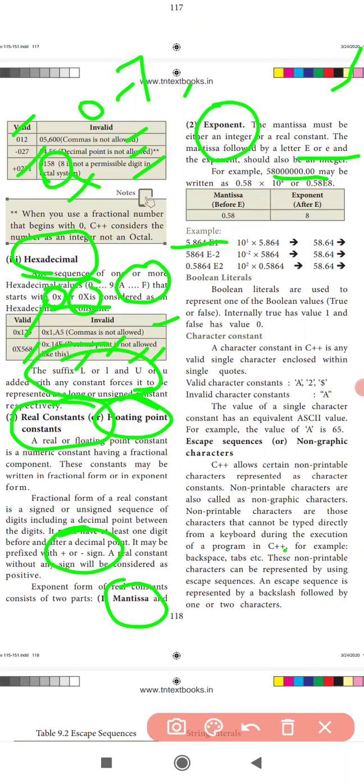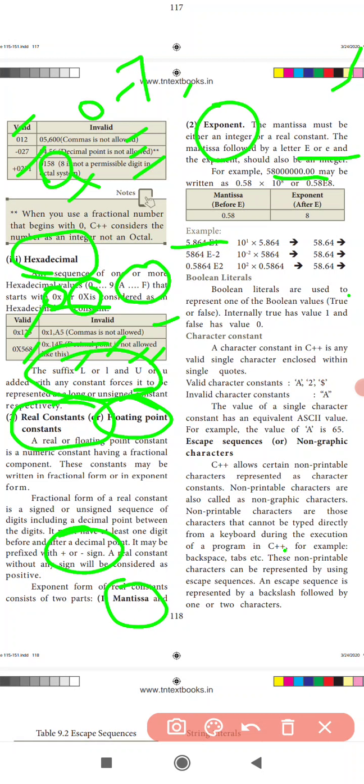5.864 E1, that is how to write it: 10 to the power of 1 into 5.8, that is 58.64. The next one is E to the power of minus 2. Minus 2 means you can write 58 into 58.64. Next, the same value. So this is a conversion between the mantissa and the exponent.